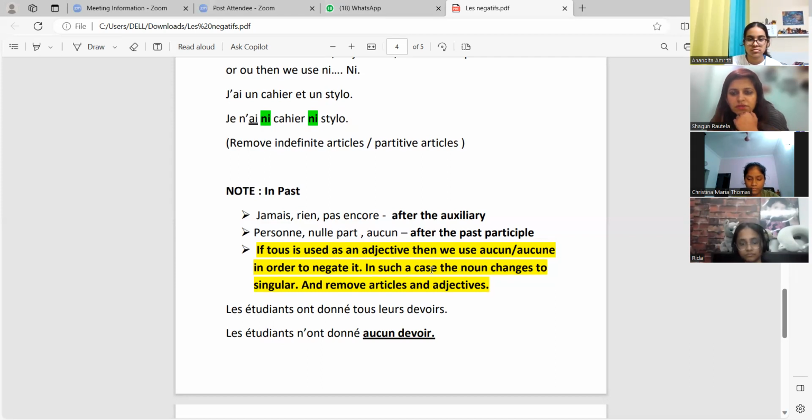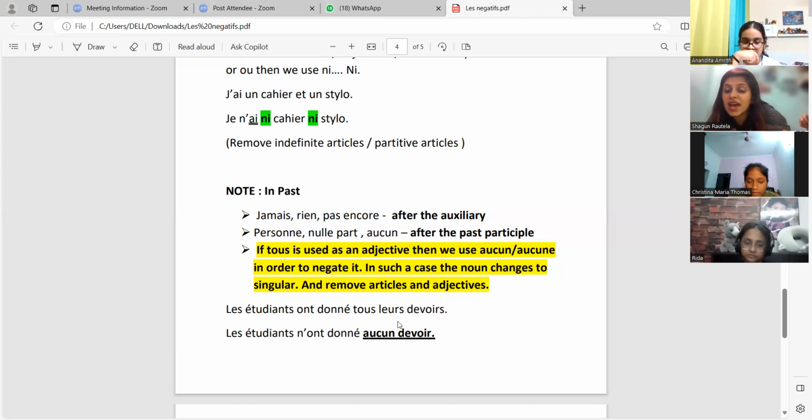Adjective. It's followed by a noun. Yes, tout leur devoir. What is devoir? Devoir is a noun. Whenever this tout word is given, the negation will always be with the word aucun, A-U-C-U-N.